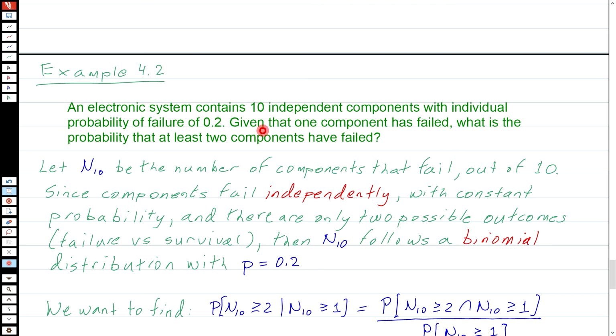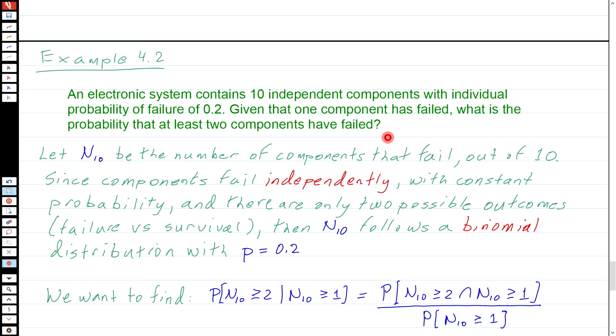So the question here is, given that 1 component has failed, what is the probability that at least 2 components have failed? Well, that's sort of a weird question, because if you interpret that to mean, given that exactly 1 component has failed, what is the probability that at least 2 components have failed, then that probability must be 0. But I think I'm going to interpret this as meaning, given that I know 1 component has failed, what is the probability that more have failed? So that's how I'm going to interpret that question.